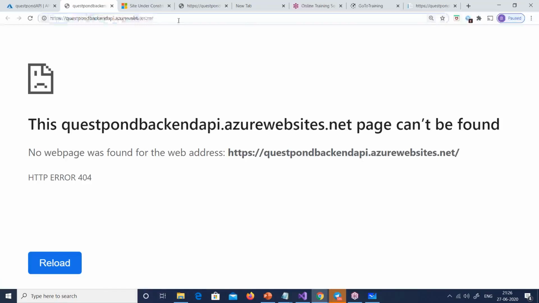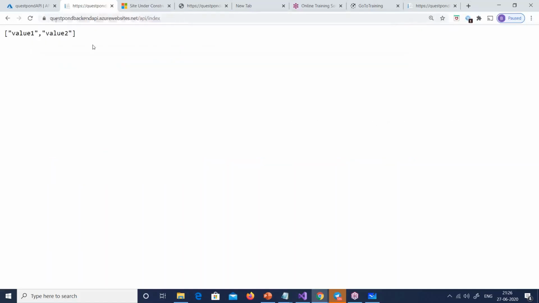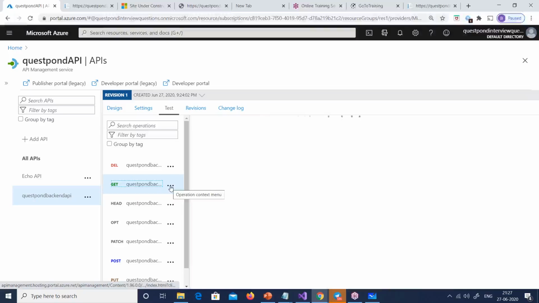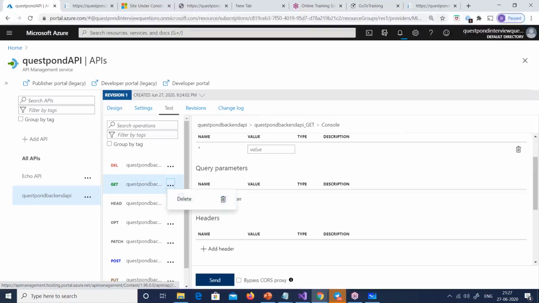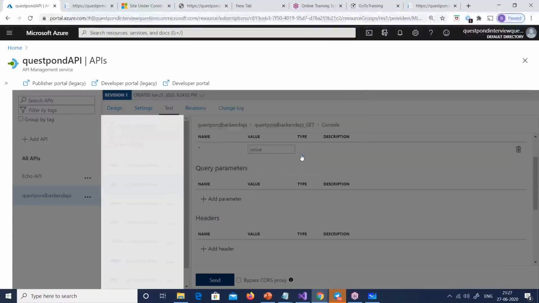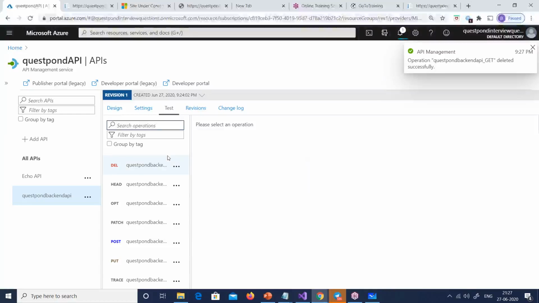If you hit here, it will not work. It should hit API/index. It should actually try to hit out here, right? So I need to modify this call. Let me delete this, and let me add a get call myself, right? Only I'm deleting the get request, the get configuration. So you can see here I've deleted it.